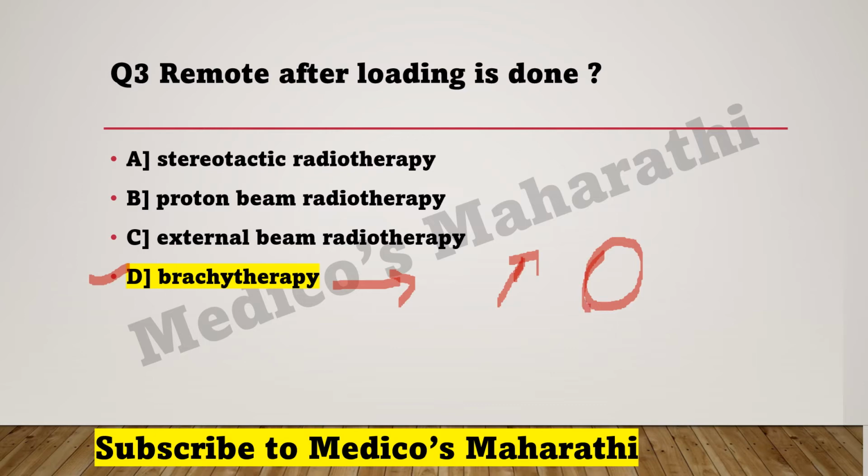Okay, it is covered by a coating of capsule, so that it does not damage other tissue. It only attaches to the cancerous cell and damages only the cancerous cell. So that's why remote afterloading is done in brachytherapy.